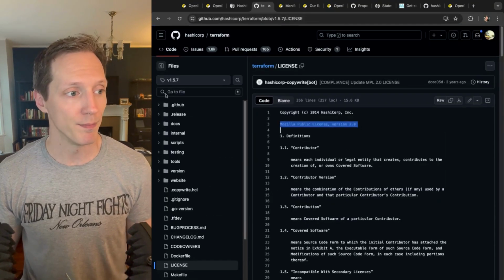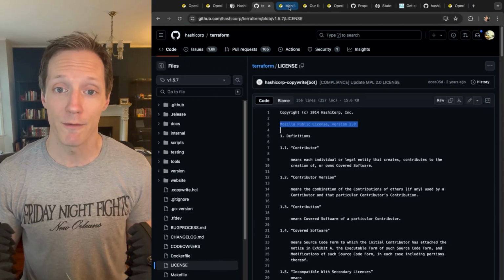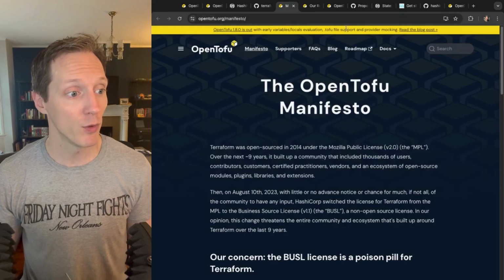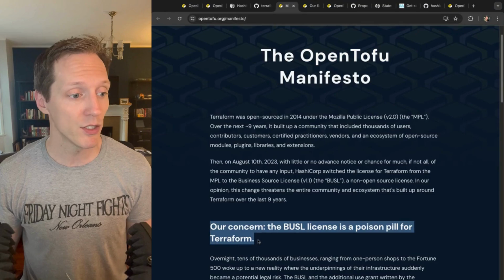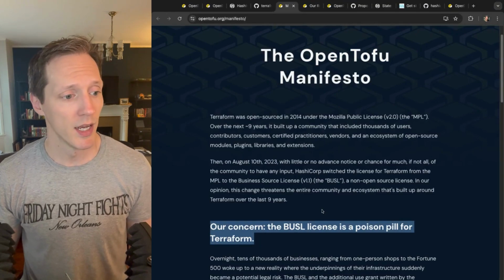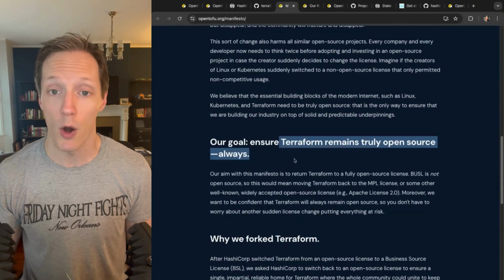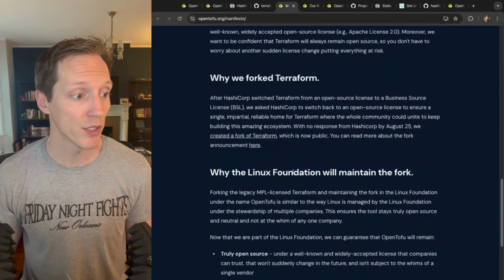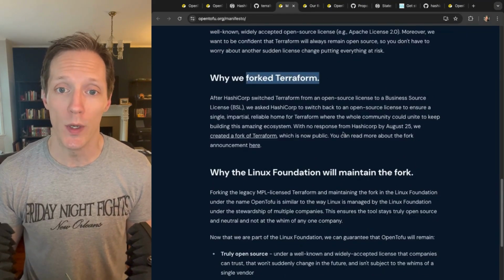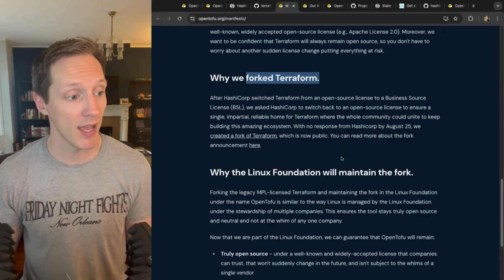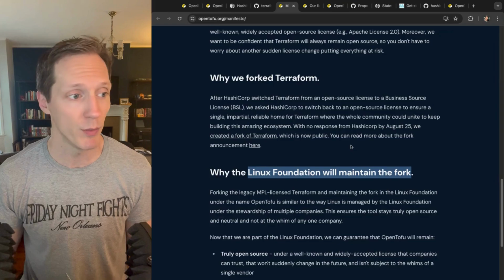Great. Well, when they changed their license, some people backed by the Linux Foundation decided to fork HashiCorp Terraform, creating OpenTofu, right? Believing that the business source license is a poison pill for Terraform. And they had the goal to ensure that Terraform always remains truly open source, right? So they forked it, creating a 1.6.0 release of OpenTofu, and the Linux Foundation has been maintaining that fork, right? With contributions from the open source community.